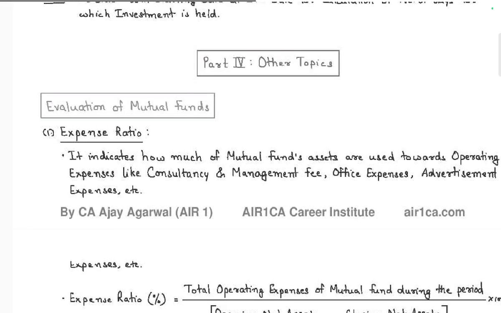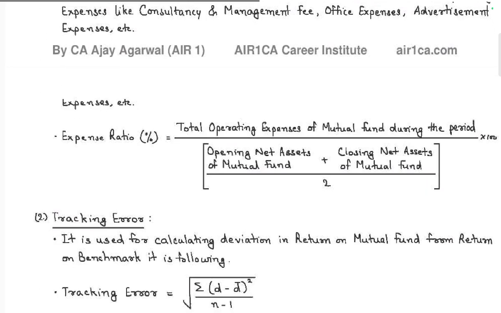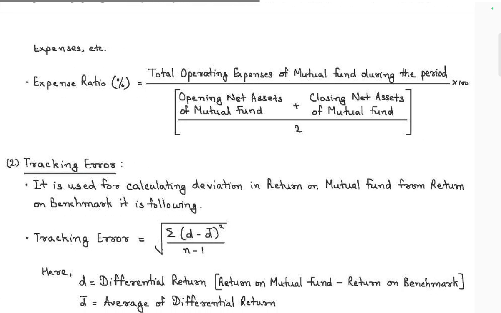Other topic: evaluation of mutual funds. It measures how much of the mutual fund's assets are used towards operating expenses like consultants, management fees, other office fees, advertisement, etc. So the expense ratio is equal to the total operating expenses of the mutual fund during the period, divided by the average of opening and closing net assets.